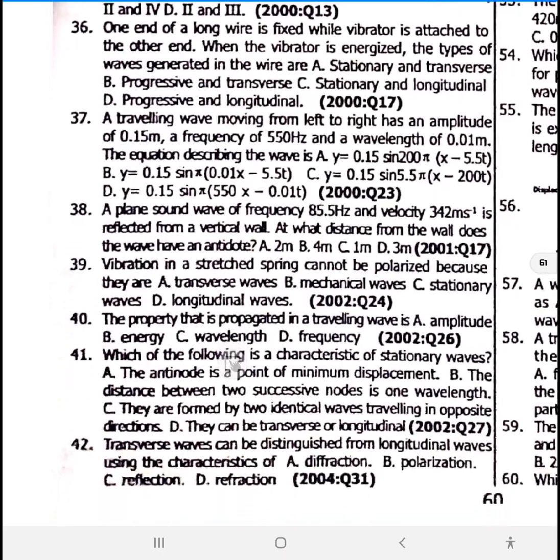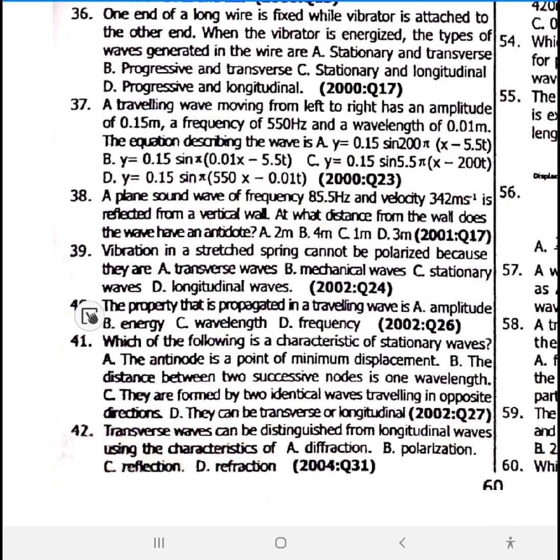The reason being is because they can only be stretched. Question 40: they say vibration in a stretched string. They don't say spring or string. So like, use your earpiece.